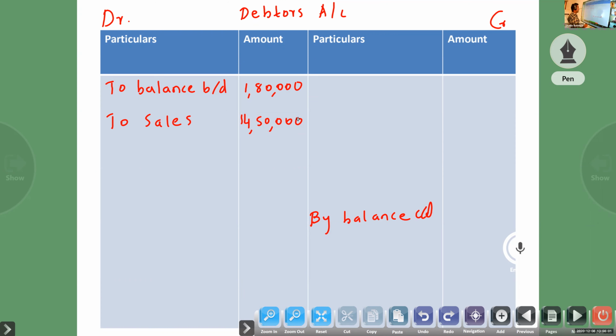Then return inward, sales return. Sales return is debited, sales return account to debtors.